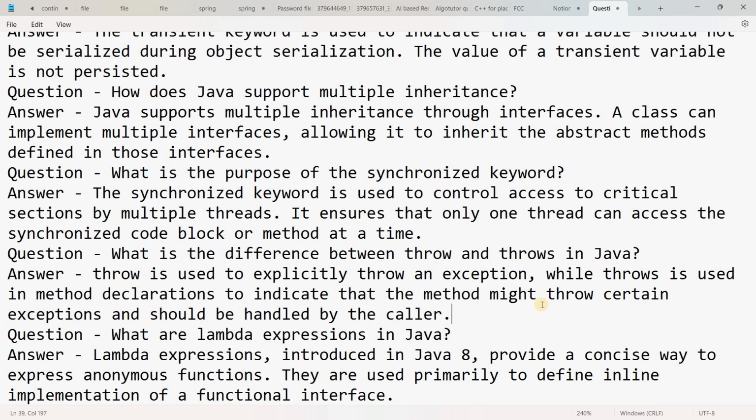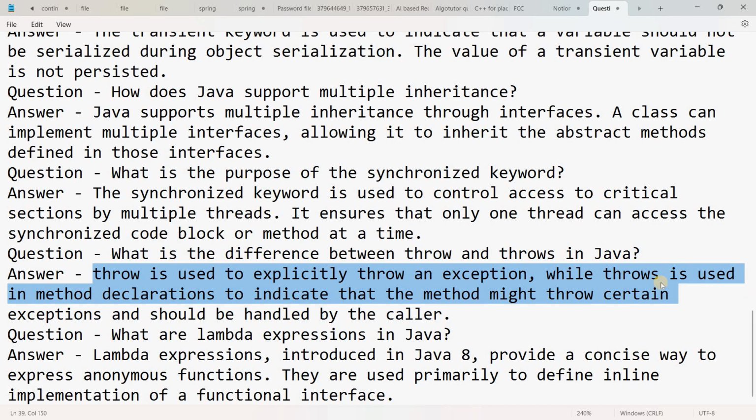Throw is used to explicitly, meaning manually, throw an exception, while throws is in method declaration to indicate that the method might throw certain exceptions and should be handled by the caller.